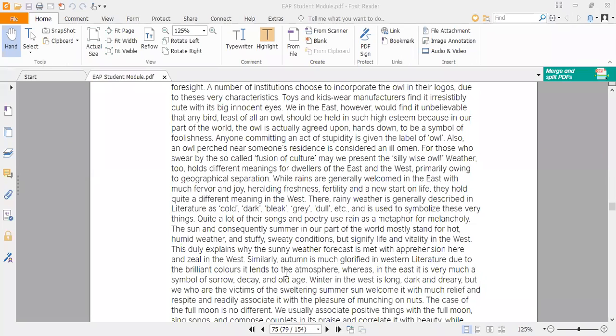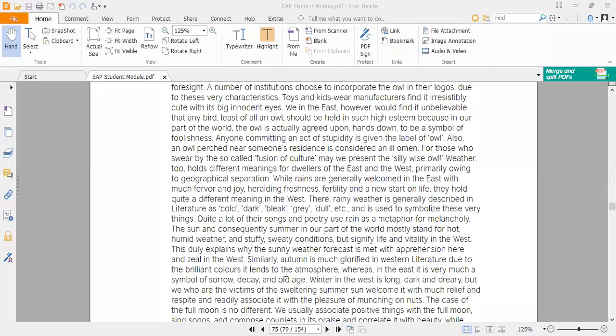So it shows that we Eastern people do not consider the season of summer good, while in the case of western society, apprehension means alarming. They mostly associate good concepts and good ideas with the season of summer.